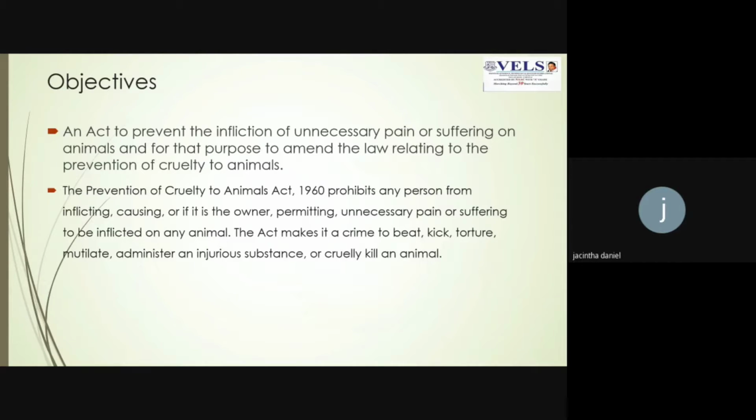In certain cases, we would have seen that people poison their own pet animal because they had no money to keep the pet. They also pelt stones at animals and kick them. For example, stray dogs are all being treated unfairly. All of these things are prevented under this act.